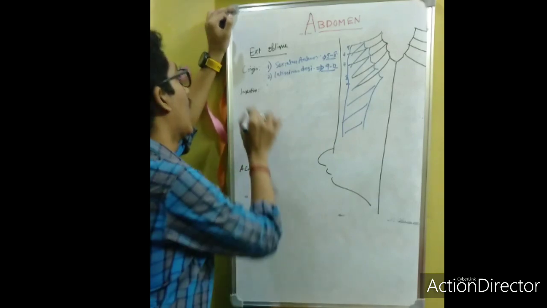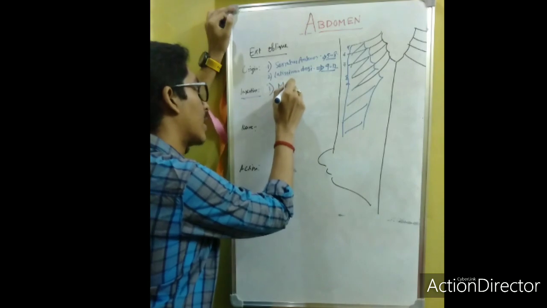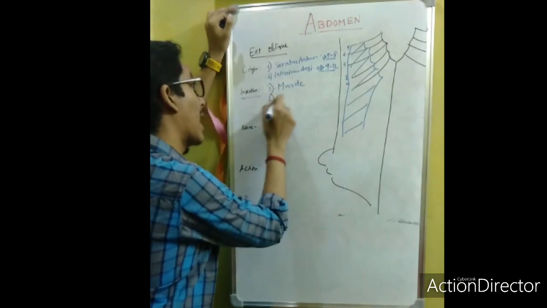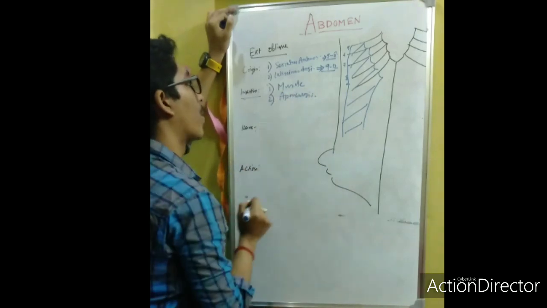Okay guys, now what is the insertion? This is inserted as a muscle, as well as inserted as an aponeurosis. I mentioned earlier these are the digastric group of muscle.